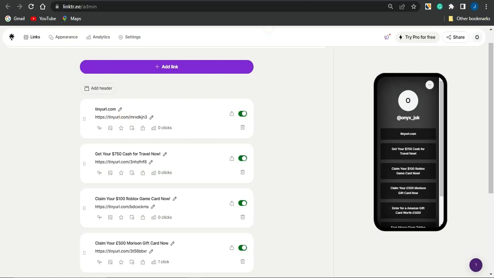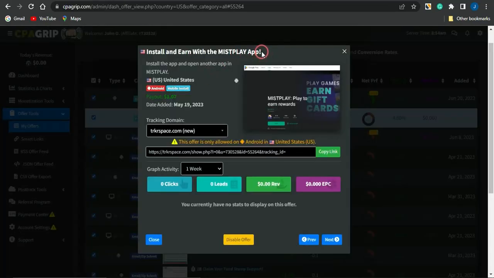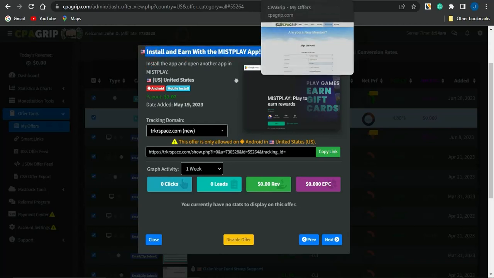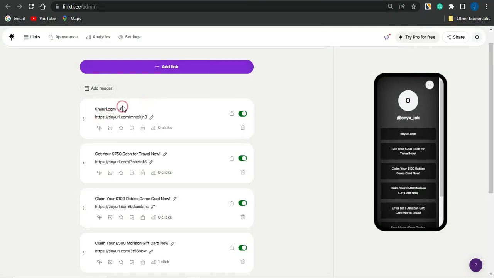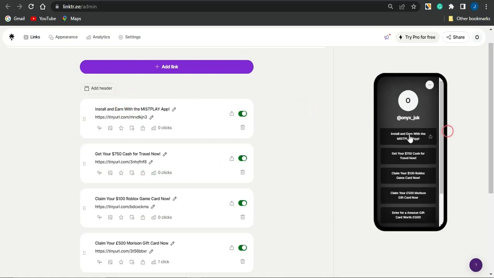So now I'm just going to go back to CPA Grip and copy the title of this offer right here. I'm going to copy this, head back to my Linktree, click on this edit icon, and simply go on to changing the title. If I click on enter, the title will successfully be changed, and it's going to change right here. So you can see how amazing that looks.